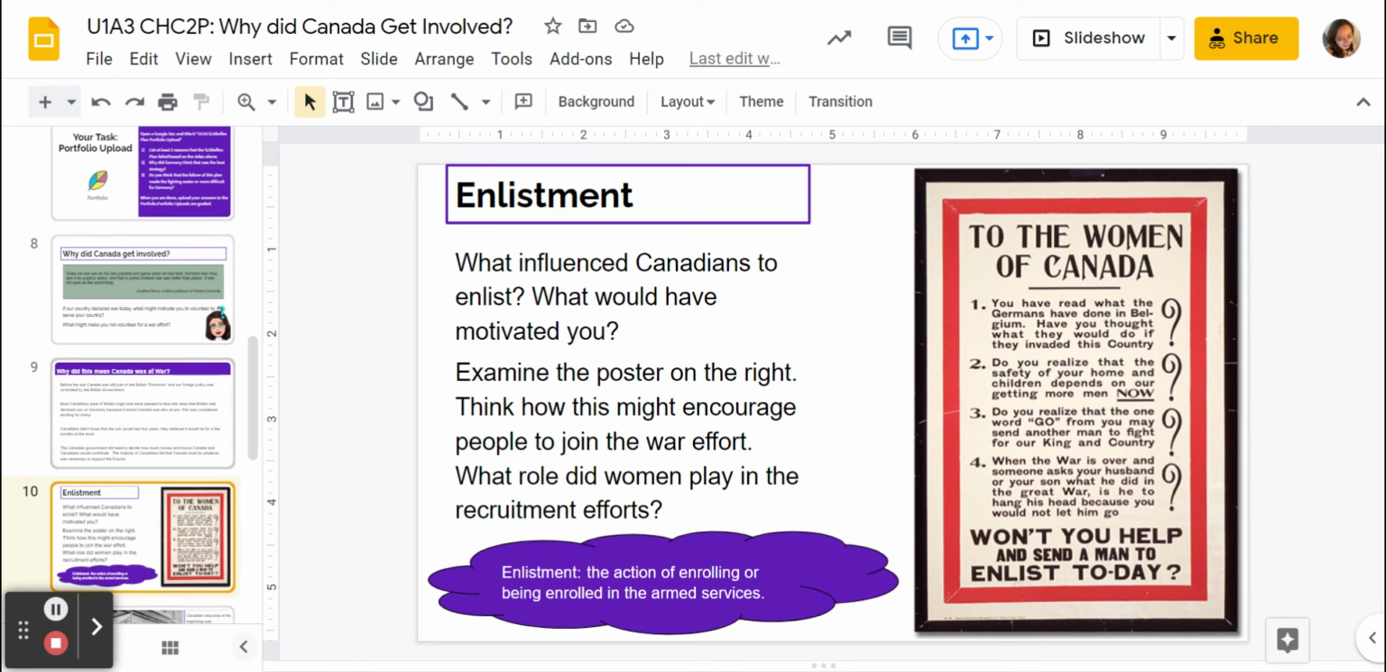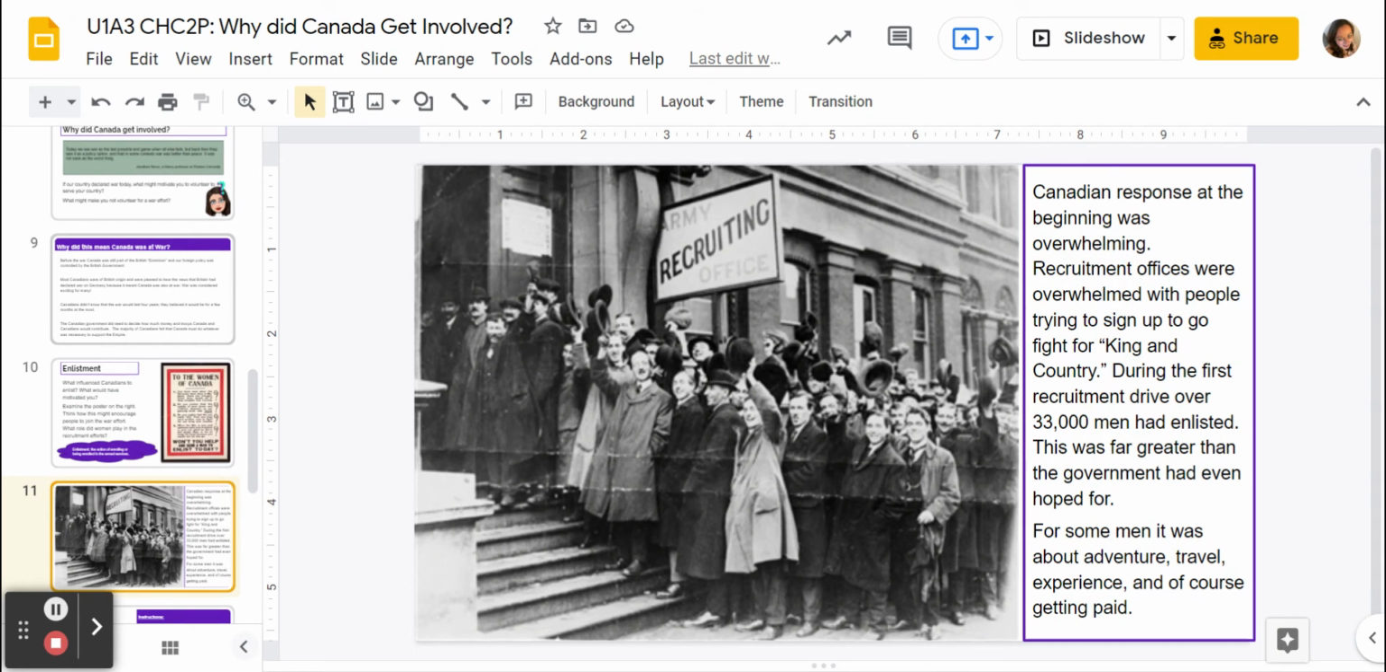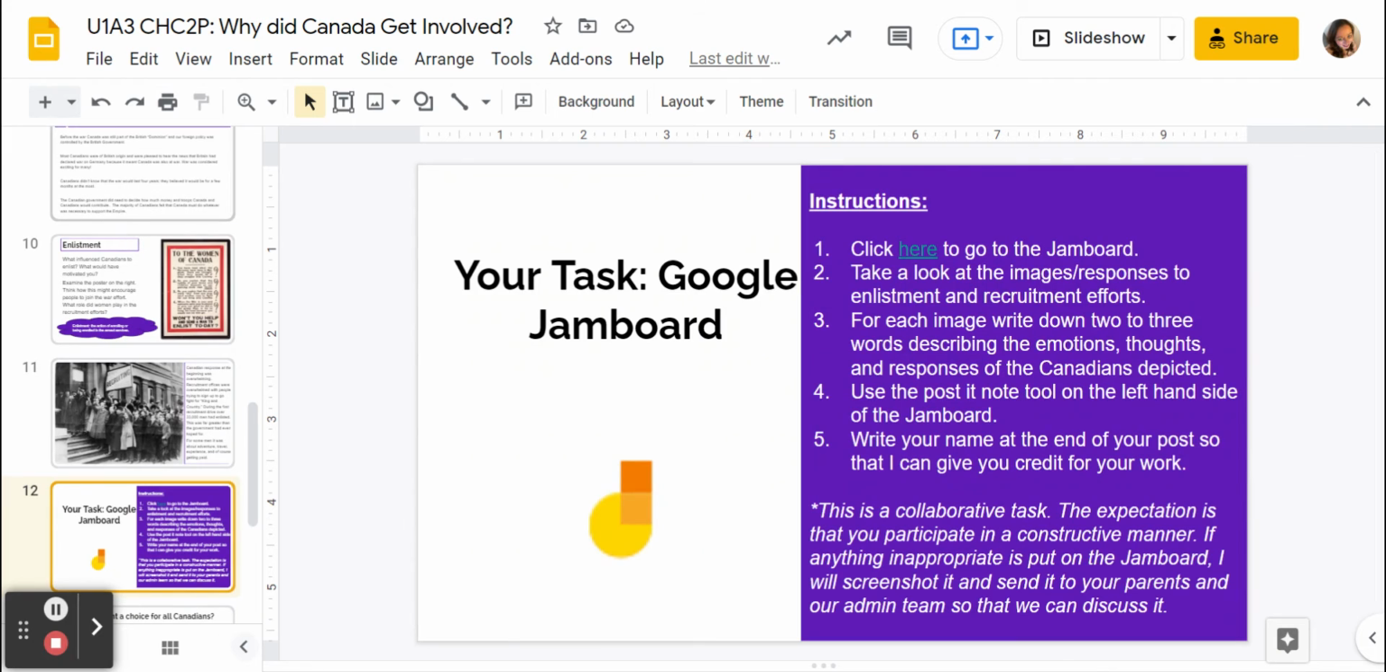Okay, so the next thing you're going to do here is take a look at some of the enlistment posters that I've given for you, and think about these questions. What influenced Canadians to enlist? What would have motivated you? So if you're looking at this poster, what would you think? Examine the poster on the right. Think how this might encourage people to join the war effort. What role did women play in the recruitment efforts? So think about that. Then you're going to read through these next couple slides and take a look by clicking on the link for the Jamboard, to see what some of the emotions and thoughts Canadians were having during this time period, signing up to go to war. Were they excited? Were they scared? Think of that. So take a look at that.